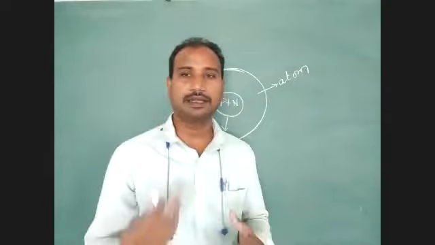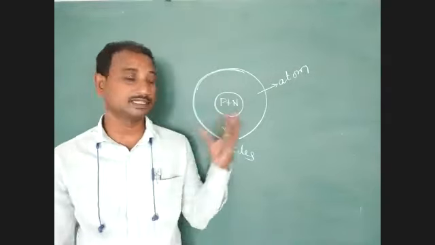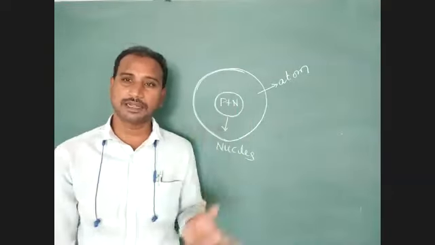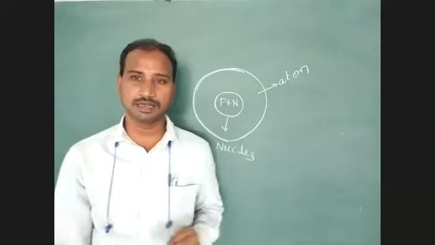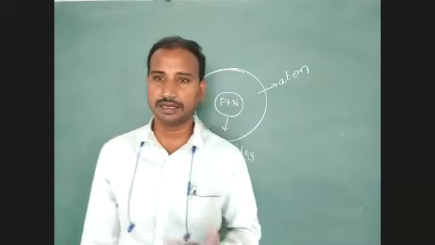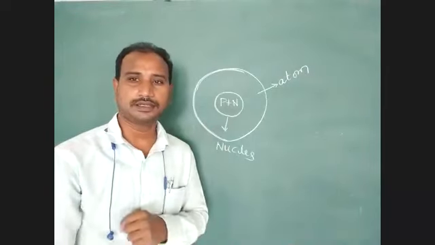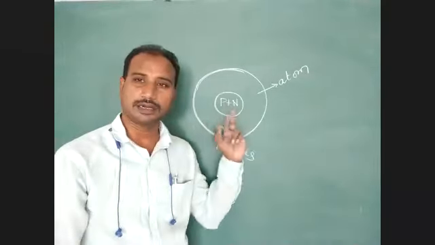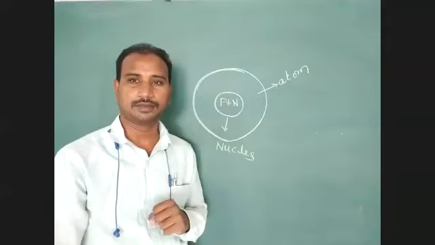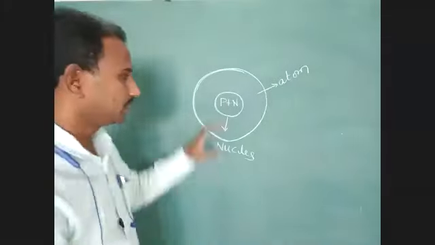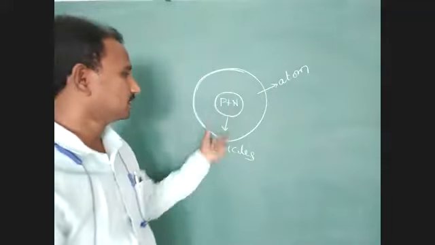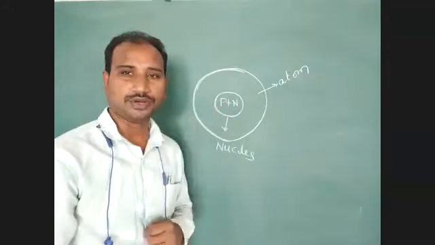Okay, the remaining particles also exist inside the nucleus, but those particles are all massless particles. We only have to consider two particles: one particle proton, another particle neutron. Okay, students, don't forget this point. The nucleus consists of proton and neutron.